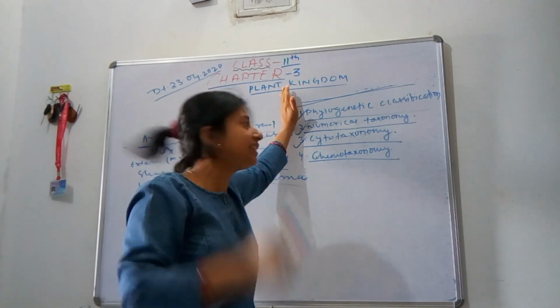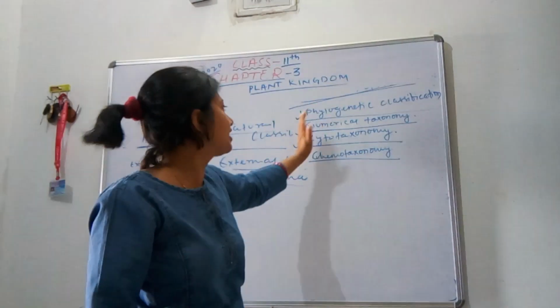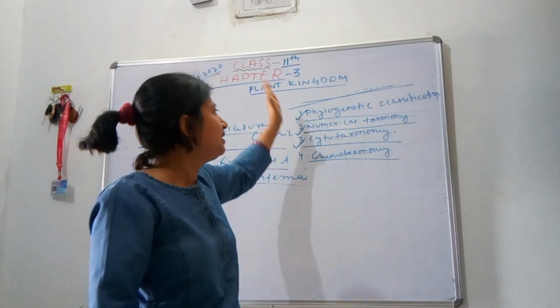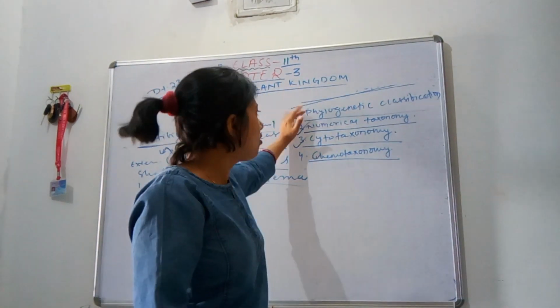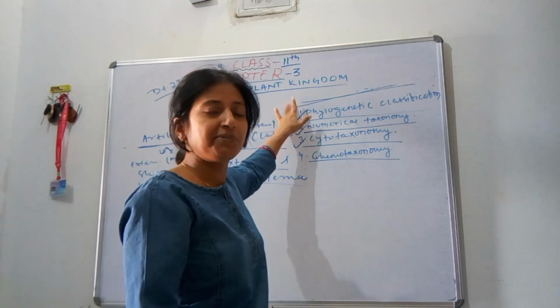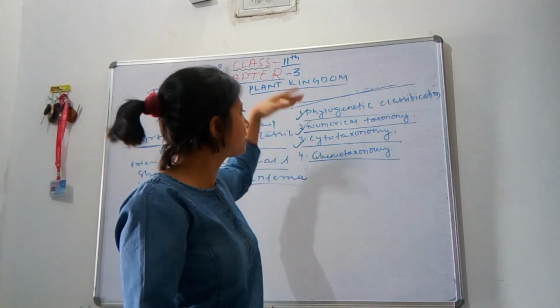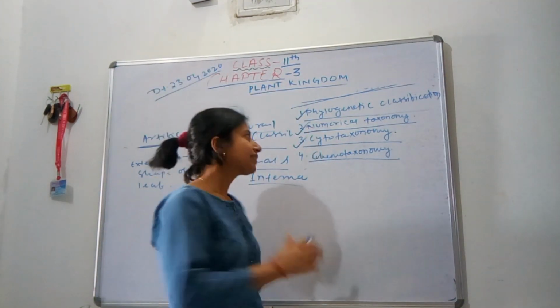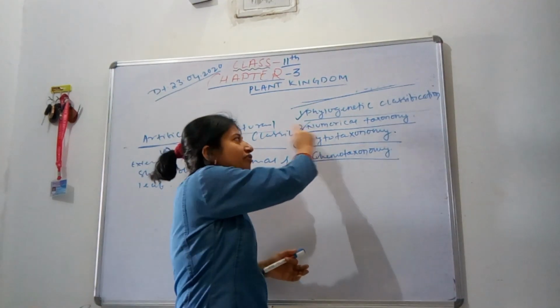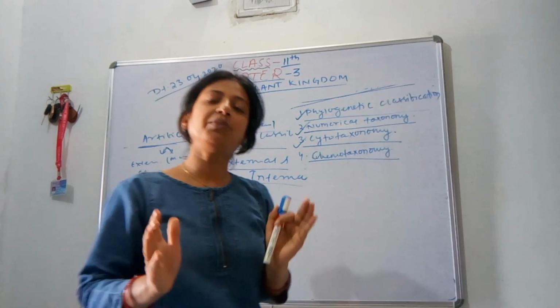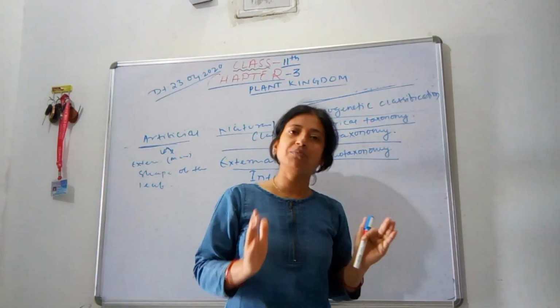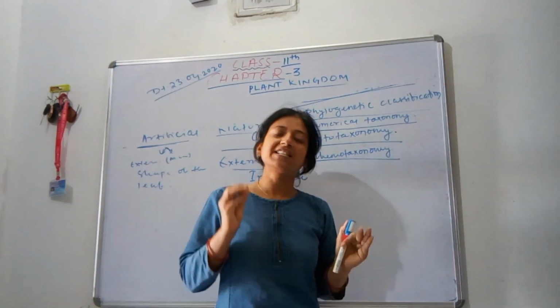Next is numerical taxonomy, which is decided by numbers and stored in a database in a computer. For easy classification, more than lakhs of species are categorized on the basis of numerical taxonomy. Then cytotaxonomy is based on the number of chromosomes, their behavior, and cell division.